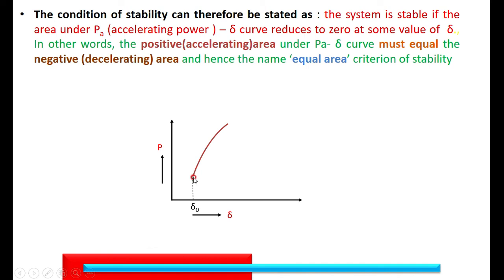Therefore, it is operating at a stable condition at this point. Suddenly I increase the mechanical power input to the machine, from here to here. Previously this was the value of Ps. Now suddenly Ps is increased. Hence, Ps is greater than Pe.